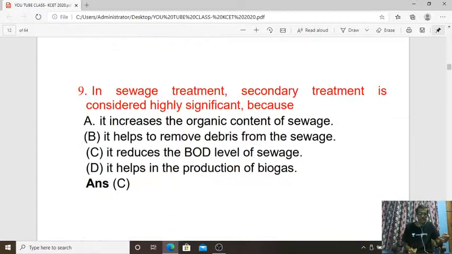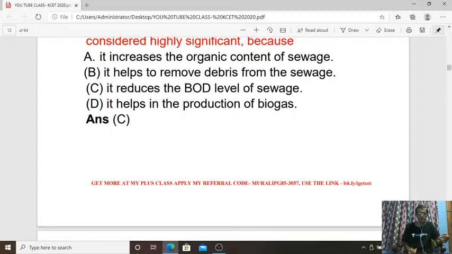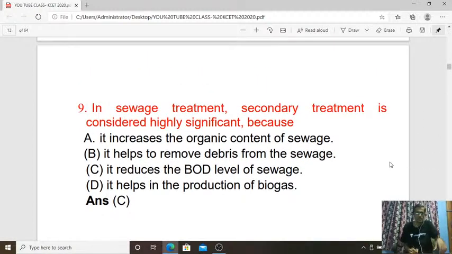Next, 9th question. Question number 9. Just a minute. In sewage treatment, secondary treatment is considered highly significant because of what? So here it reduces the BOD level of sewage.